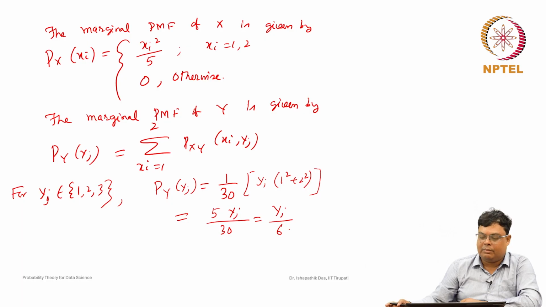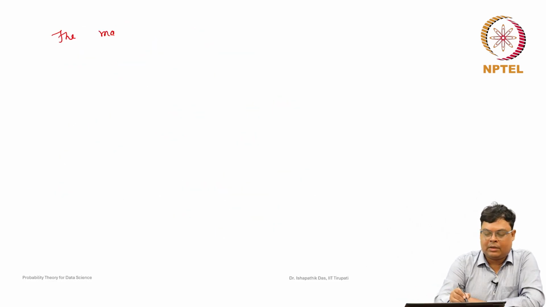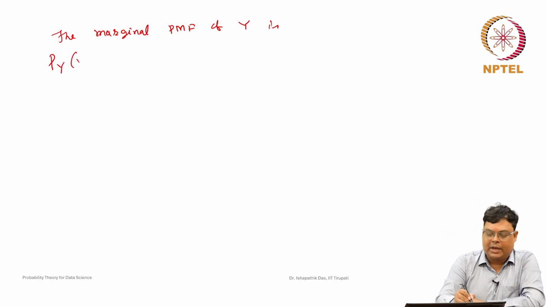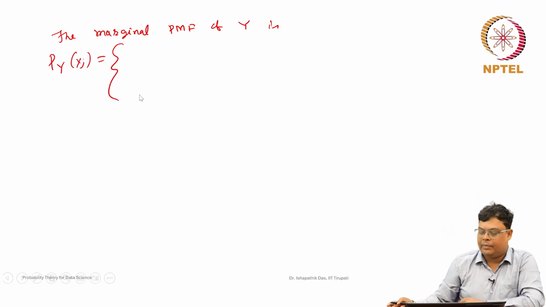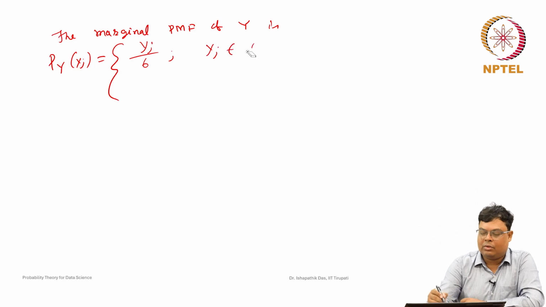So, we will write properly this value. Finally, what we got? The marginal probability mass function of y is P of yj, which is equal to yj by 6 whenever yj belongs to 1, 2 and 3, or we can write like this: for yj equal to 1, 2, 3, and 0 otherwise.